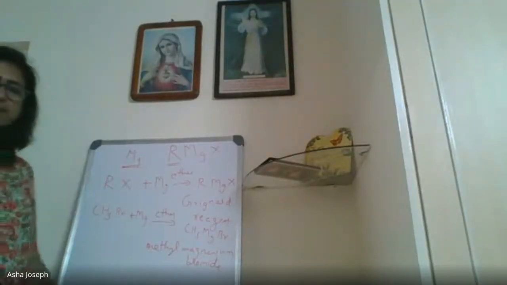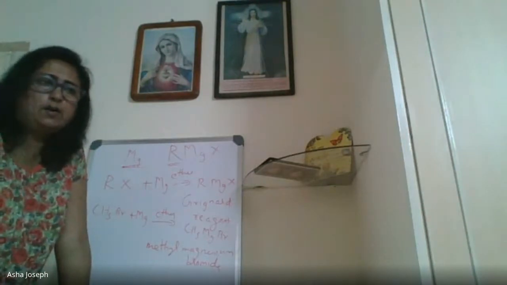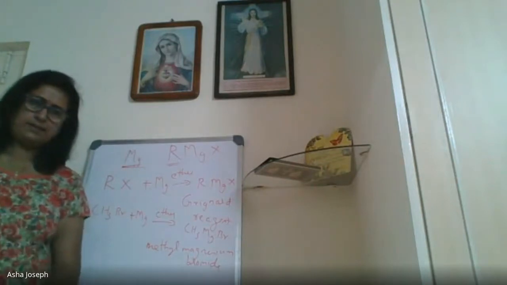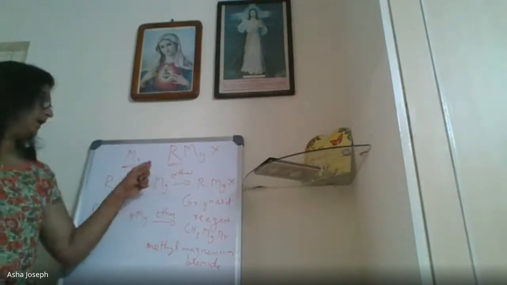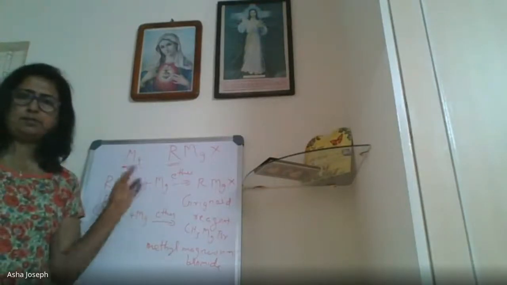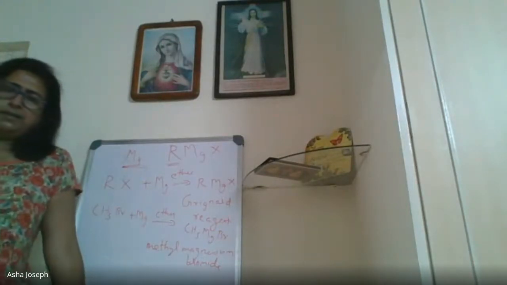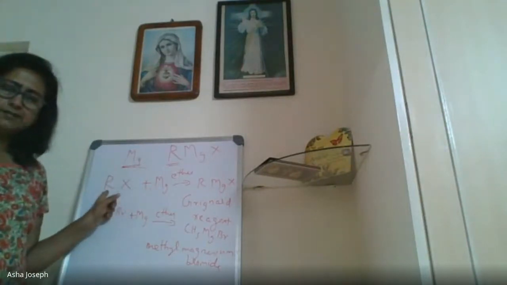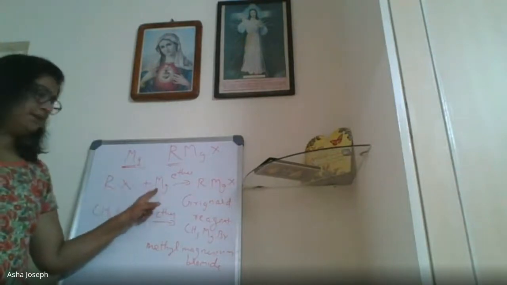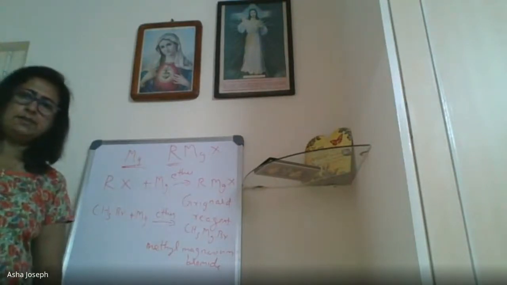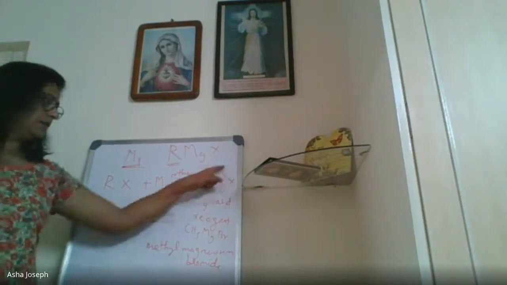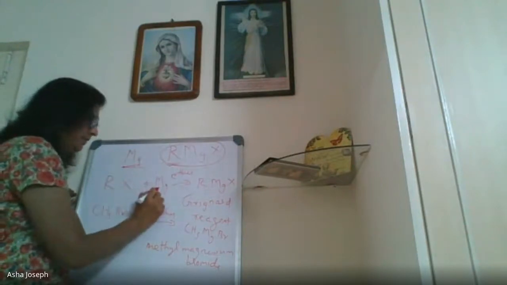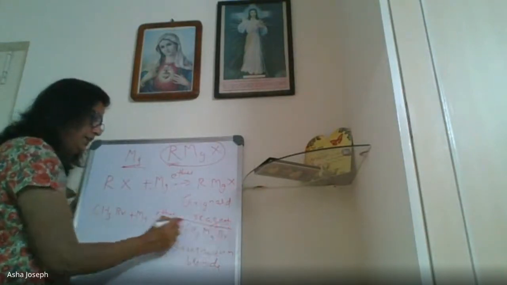Then we started with the reactions of alkyl halide with metals. Two metals: one is magnesium, second is sodium. First we will see magnesium. Reactions of alkyl halide with magnesium. The alkyl halide, RX in general, plus magnesium, you will get a Grignard reagent which is RMgX. This is the formula of a Grignard reagent. When you treat alkyl halide with magnesium in presence of ether, you will get a Grignard reagent.